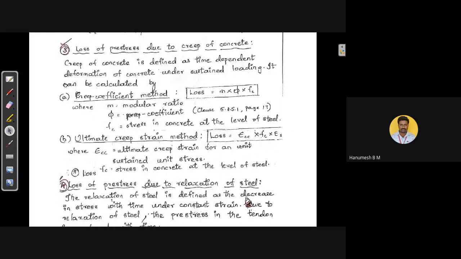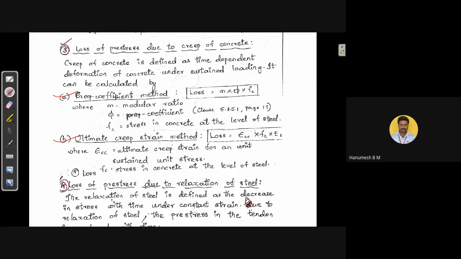Creep of the concrete is defined as the time dependent deformation of concrete under sustained loading. You know the effect of creep on the concrete. Now there will be loss in the pre-stress also due to creep of the concrete. Then how to calculate the loss of pre-stress due to creep of the concrete? We have two methods: creep coefficient method and ultimate creep strain method.